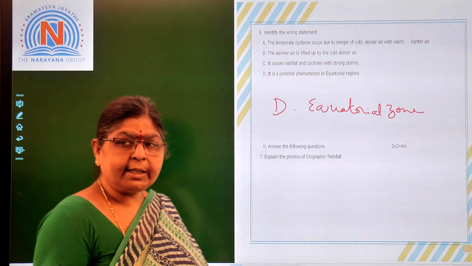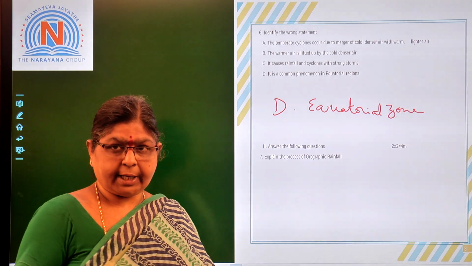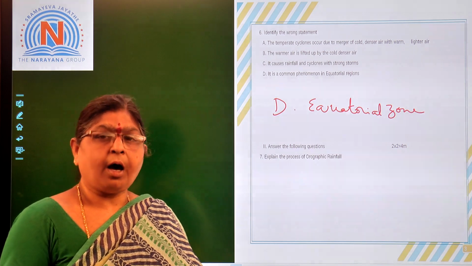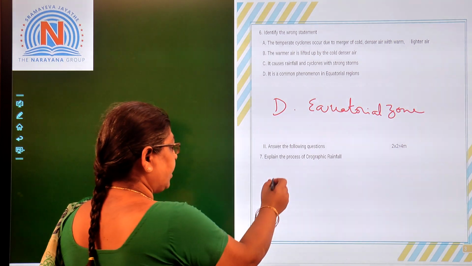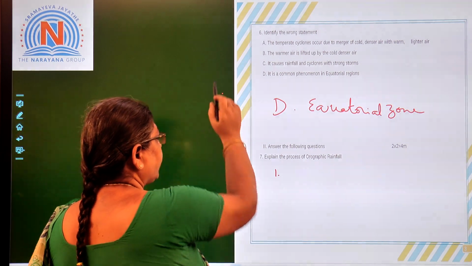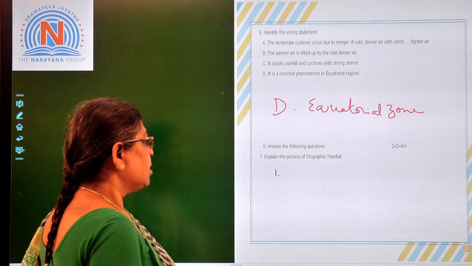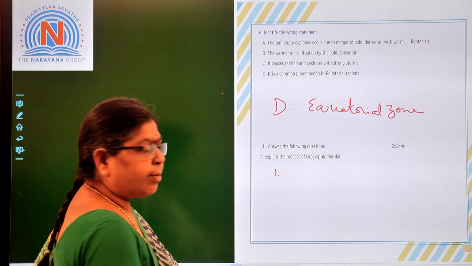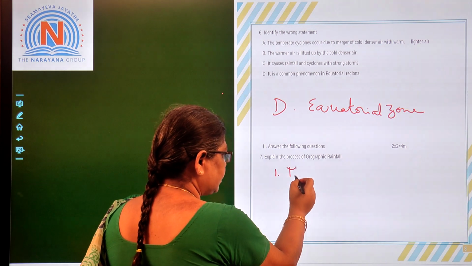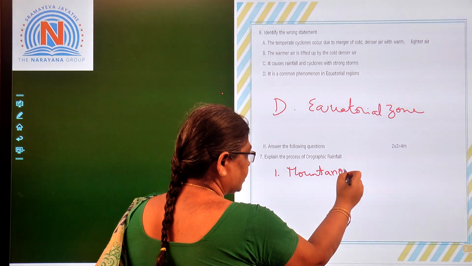So now let us look at the 2 marks question, that is, explain the process of orographic rainfall. Orographic rainfall means, as you already know very well, that it is found in the regions of the mountains, right? So orographic rainfall is common in the mountainous regions.